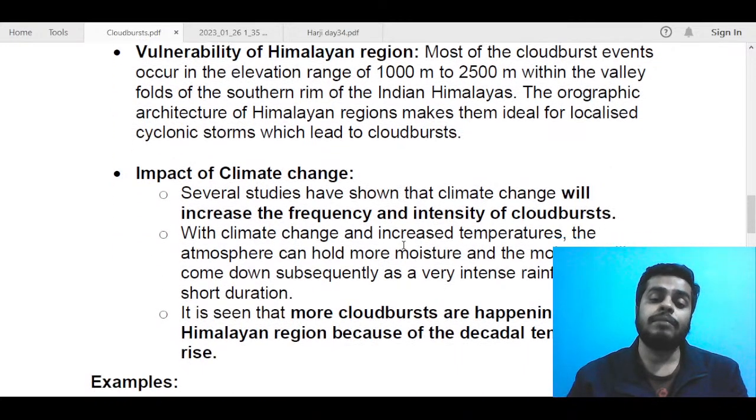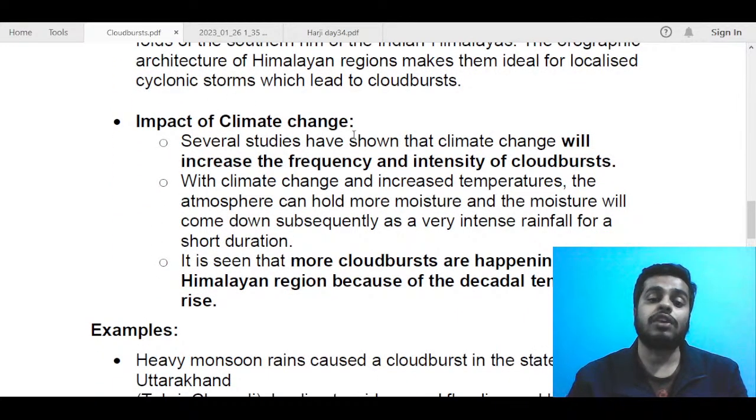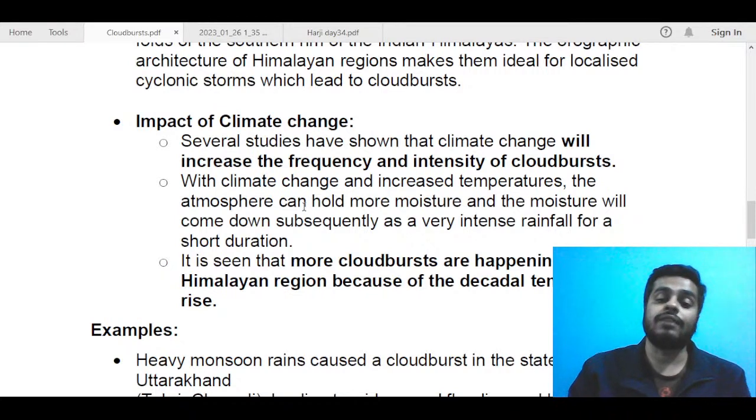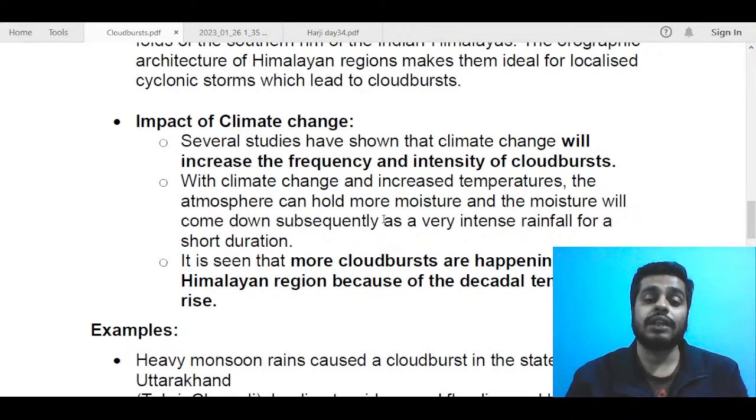Now, recently there has been some research which talks about the impact of climate change. They are predicting that the frequency and intensity of cloudbursts will increase because of global warming or climate change. With climate change and increased temperatures, the atmosphere can hold more moisture, and the moisture will come down subsequently as very intense rainfall for a short duration. So the saturation level of the atmosphere will be high, and it will result in more intense rainfall.